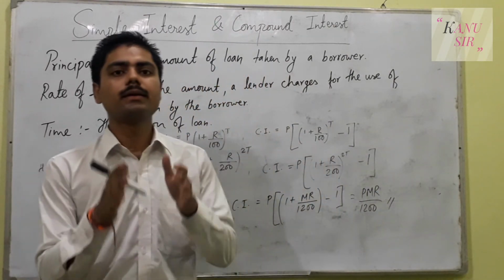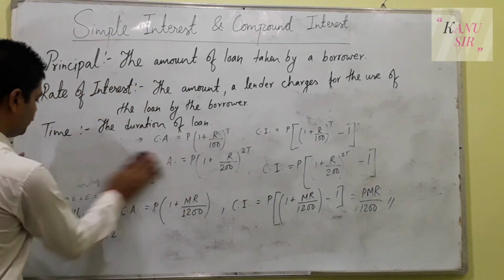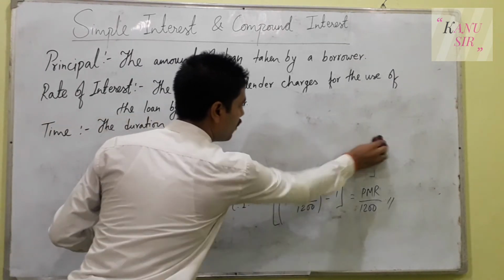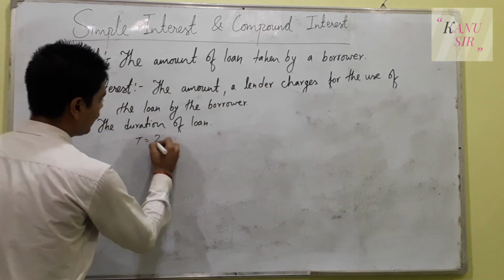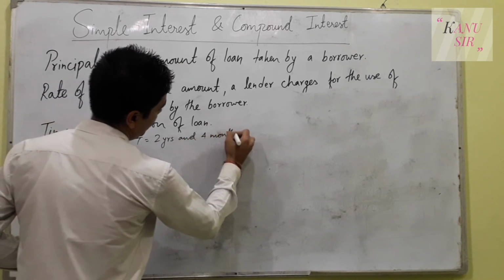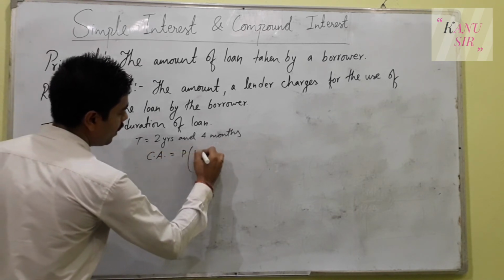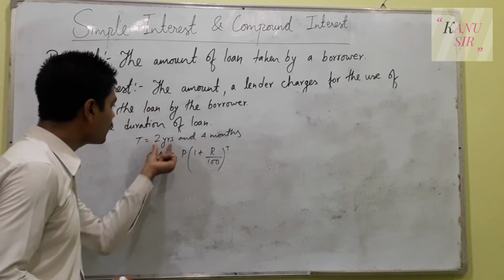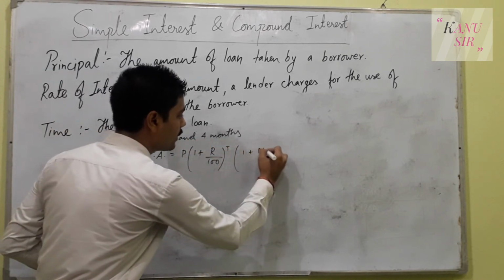If you get yearly along with monthly, if month and year both are asked, it means the duration is given in a mixed way. Month is also required and year is also required in that condition. If the time duration is like 2 years and 4 months, then you have to write the formula of compound amount like P 1 plus R upon 100 to the power T. This much is for 2 years, and again you have to use the month formula also. You will write 1 plus MR upon 1200.